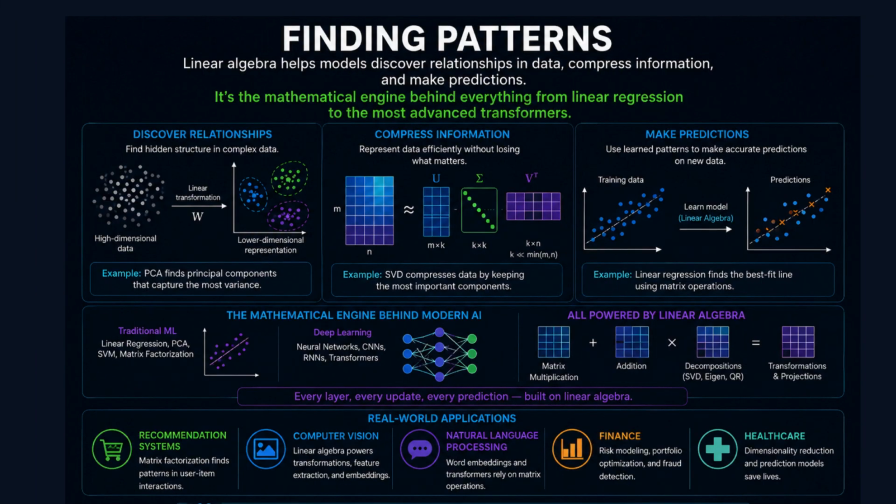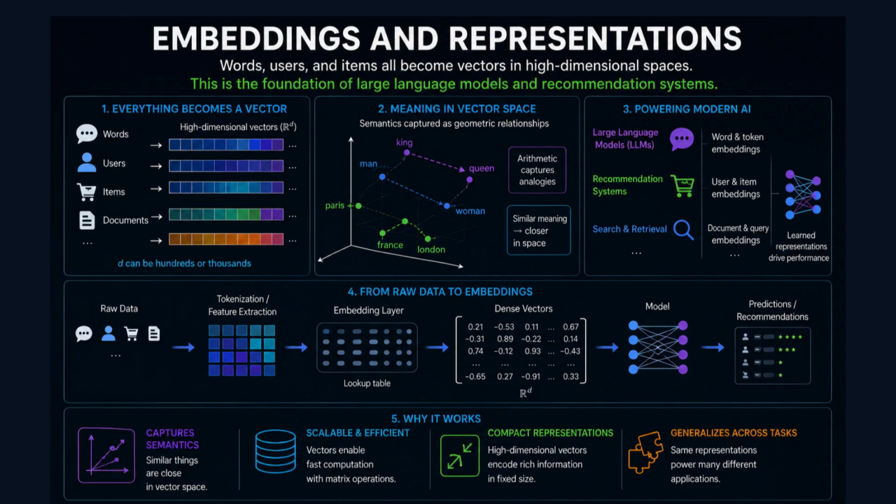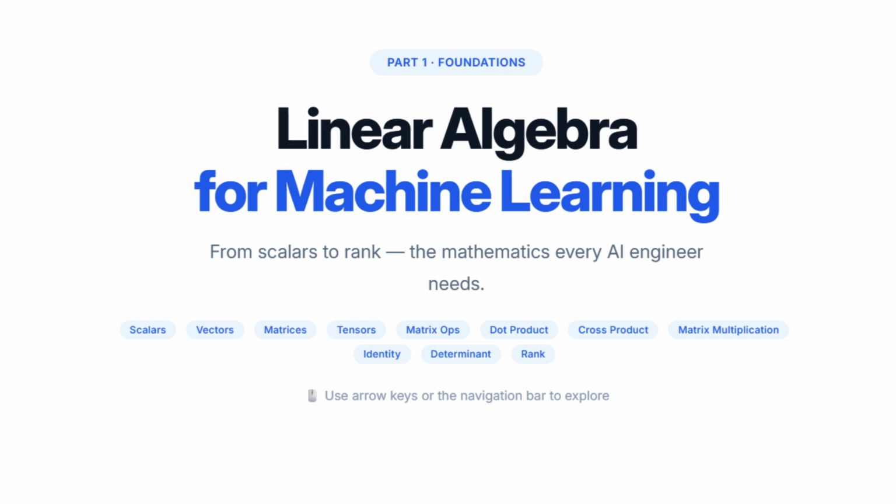Third, finding patterns. Linear algebra helps models discover relationships in data, compress information, and make predictions. It's the mathematical engine behind everything from linear regression to the most advanced transformers. And fourth, embeddings and representations. Words, users, and items all become vectors in high-dimensional spaces. This is the foundation of large language models and recommendation systems. So, our goal today is not just to learn what these concepts are, but to understand why they matter for AI. Every concept we cover will be connected back to real machine learning applications,